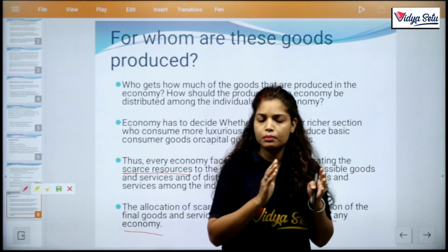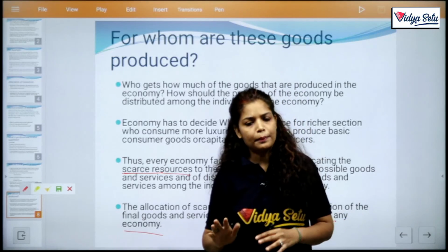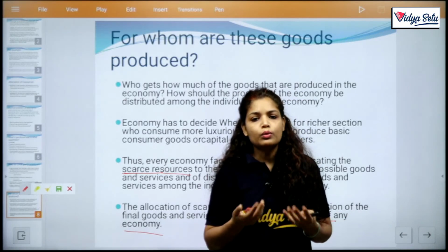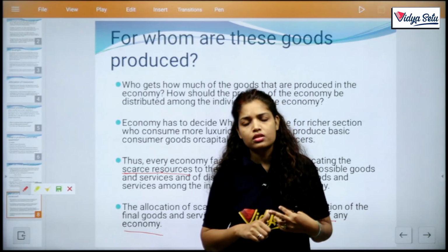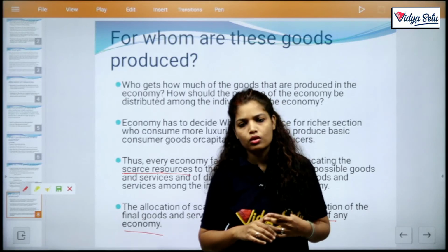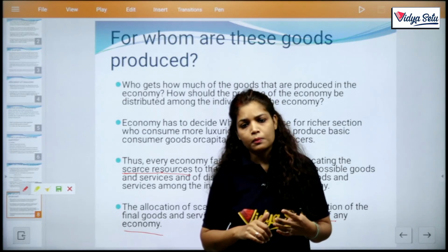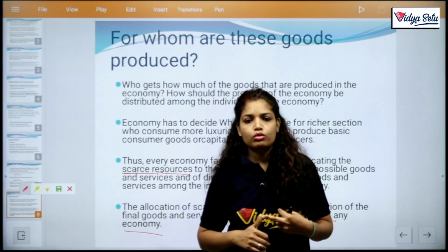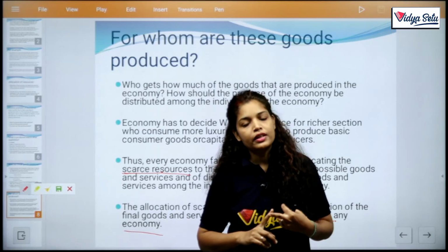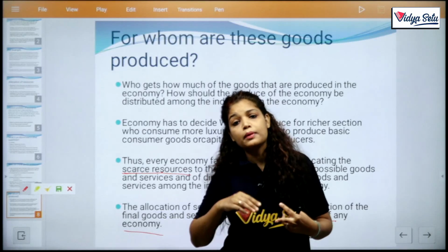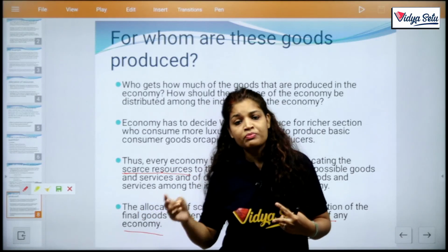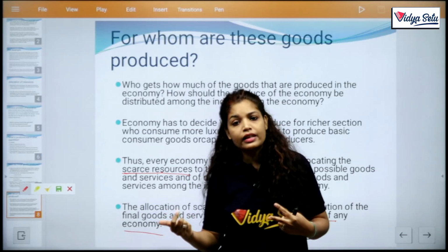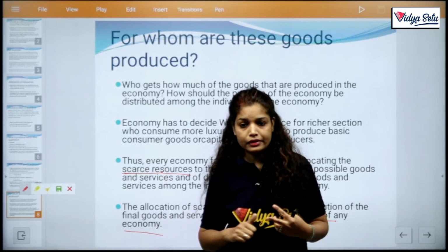What to produce: we may produce consumer goods or capital goods. Clear? In what quantity, we consider in the topic. And the next one is how to produce. We have two techniques, labor intensive and capital intensive, which are based on two factors: price of factor and availability of factor.